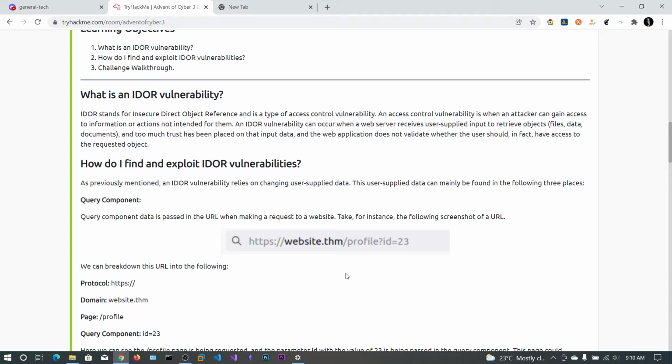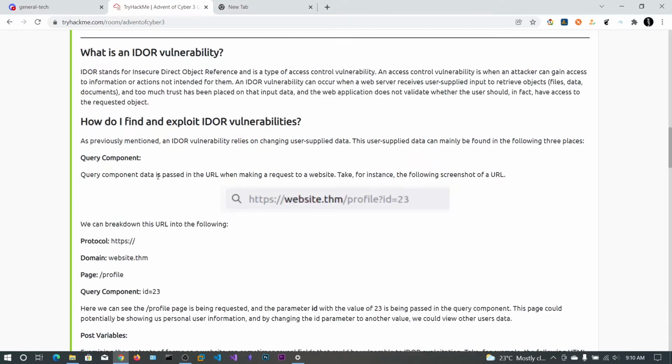23 is you, 22 may be others, and 24 may be another person. You can change this id and send it to the server, like id equals 25. If the web server fetches it and gives you the content, that means there is no proper access control over these resources, and this leads to IDOR vulnerabilities. You can also brute force this id parameter from 0 to say 30 or 50, and if you see any okay response, that means you got some data.